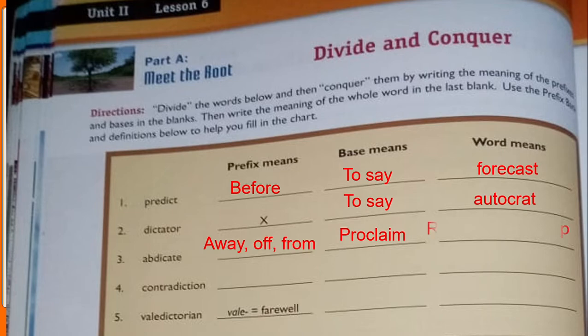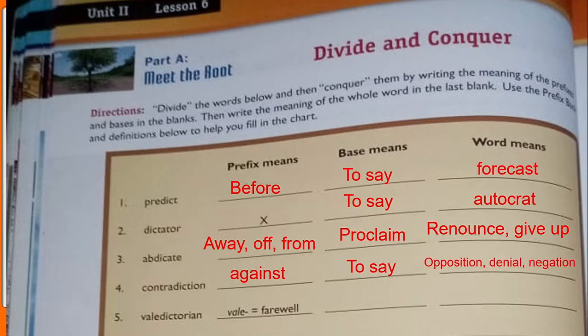Then the word means renounce or to give up, especially a responsibility, a big responsibility, okay? Then we have contradiction. We have the prefix contra, which means against, and the base word means to say. If we put together against and to say, we have opposition, denial, and negation, okay?